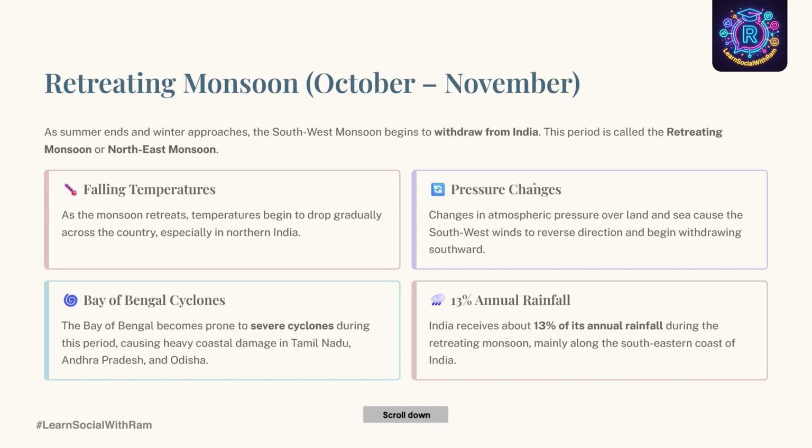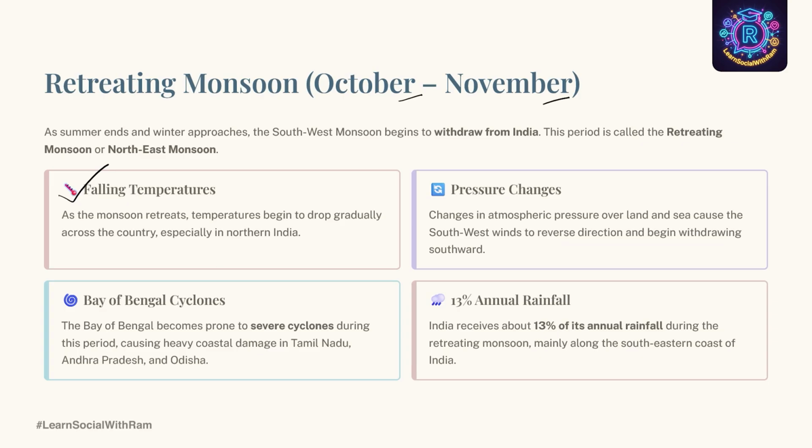Now let's move towards the next season, the retreating monsoon season. This season starts in October and ends in November. As summer ends and winter approaches, the southwest monsoon begins to withdraw from India. This period is also called the retreating monsoon or northeast monsoon season. The main feature of this season is that the temperature starts to fall. The monsoon retreats and the temperature begins to drop gradually across the country, especially in northern India.